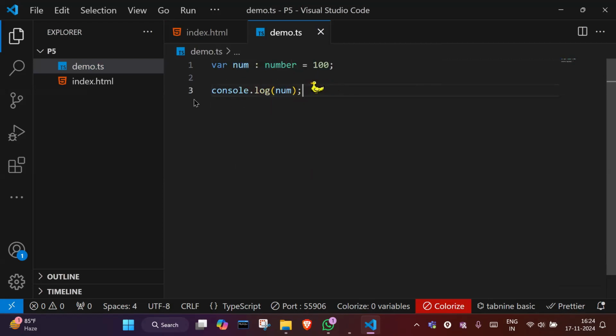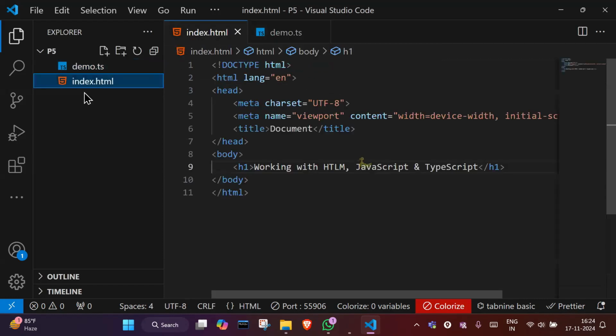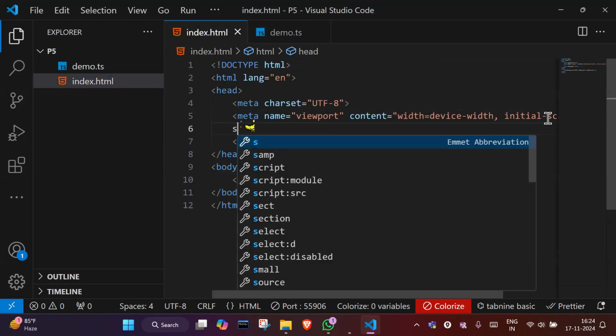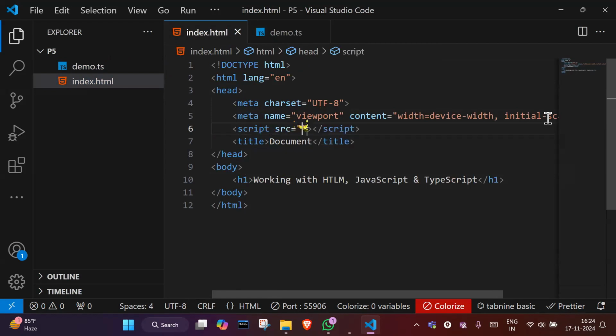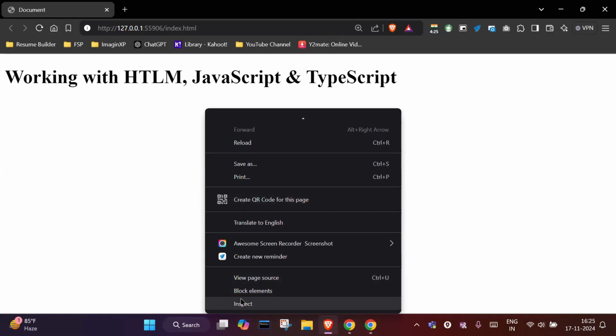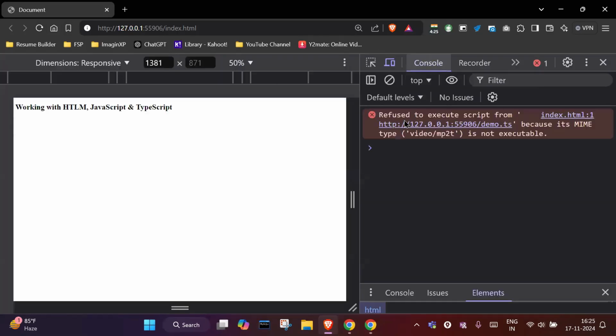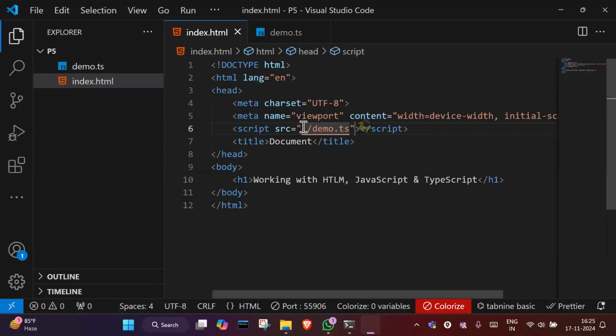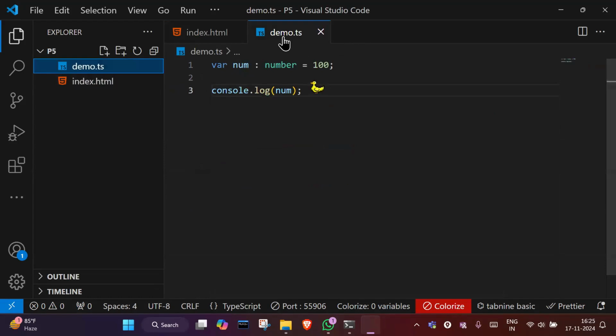If you directly link this file with HTML, what will happen? I'm writing script and I will write src, and in src I will write demo.ts. Save it. Now let me execute this. Where will you see the output? Go to inspect and here you will see the console. On the console, you are seeing an error. So we can't directly link our TypeScript file with HTML, right? In order to link this TypeScript file, we have to convert this TypeScript file into a JavaScript file. So how can we convert?